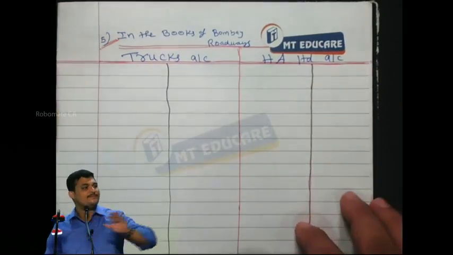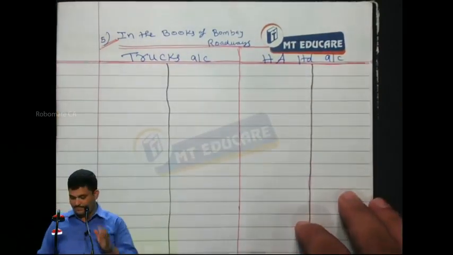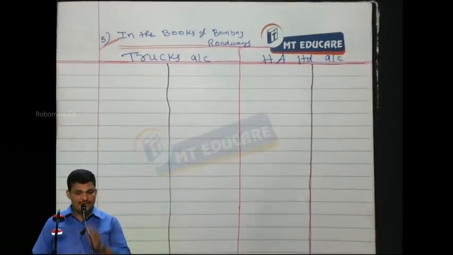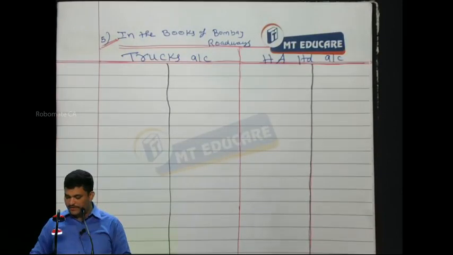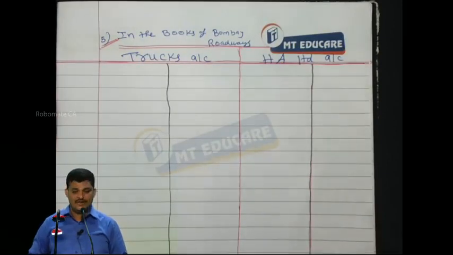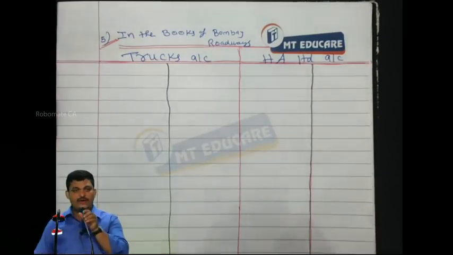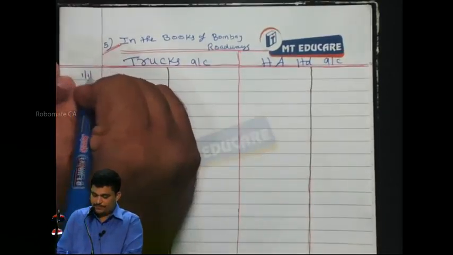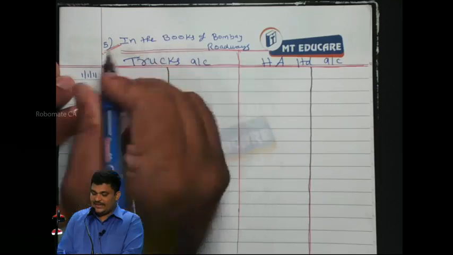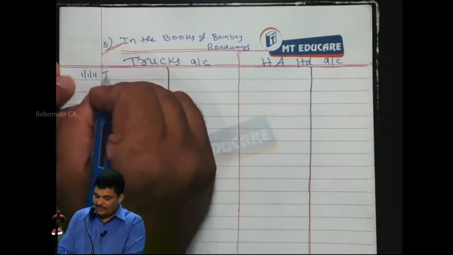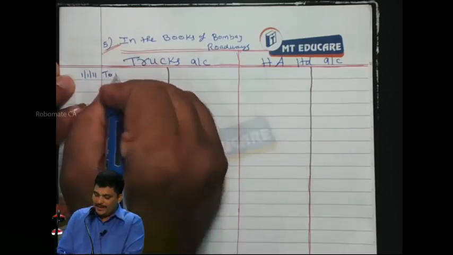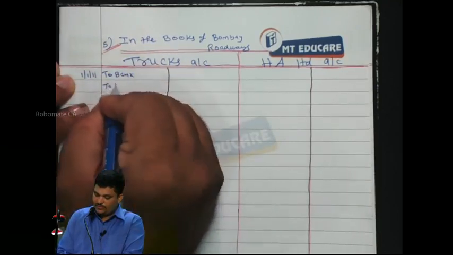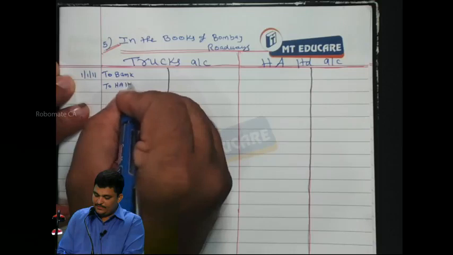Now please listen. So we have trucks account and Hindustan Auto Limited account. On 1st of January 2011, on 1/1/2011, trucks account debit to bank, to Hindustan Auto Limited.